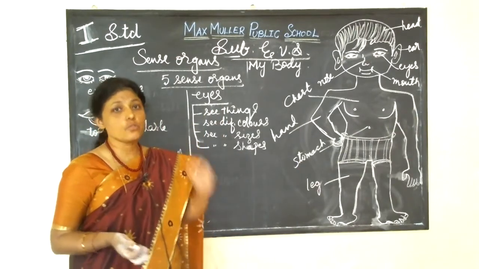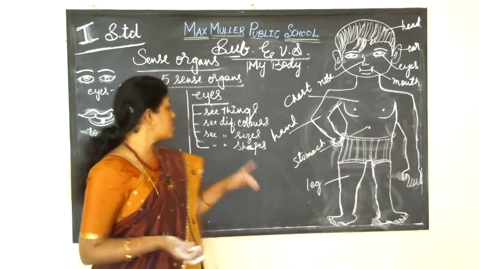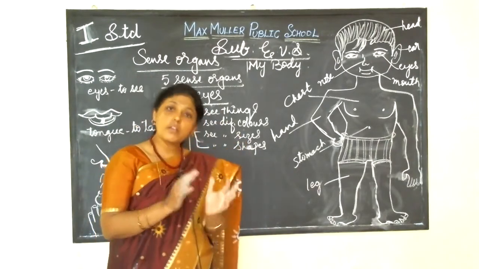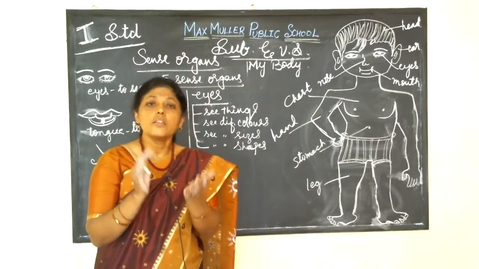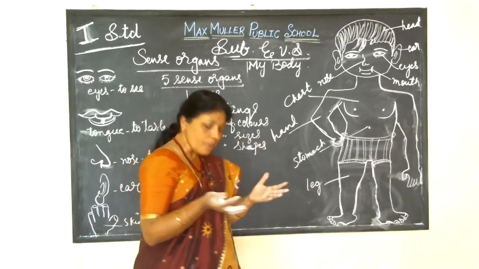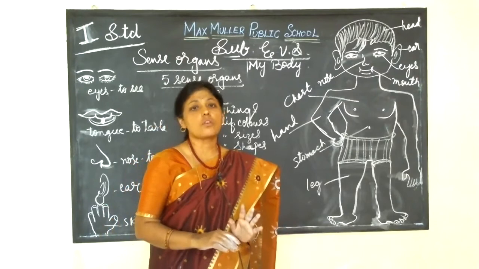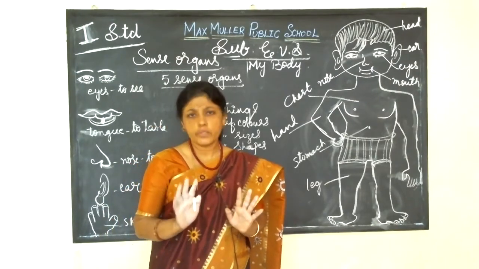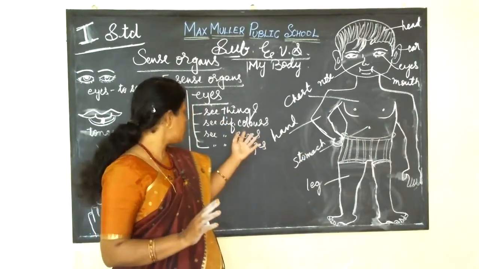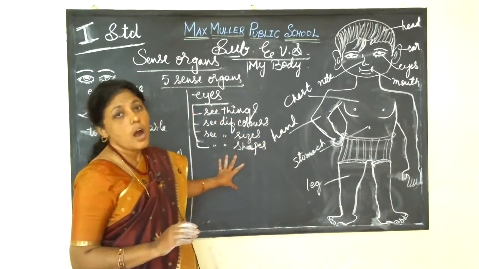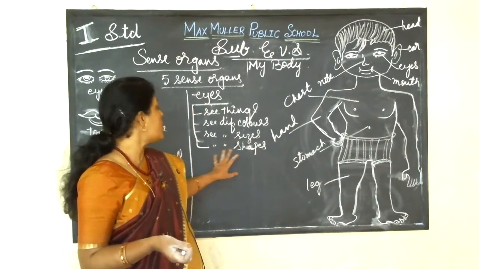Eyes help us to identify things, colors, and different sizes, big and small. Somebody has a small ball, somebody has a small teddy bear, and somebody has one big teddy bear. Isn't it in your house? All are not having the same teddy bear, so you have different sizes. Dolls or other playing things you have in different sizes, isn't it? Then shapes.